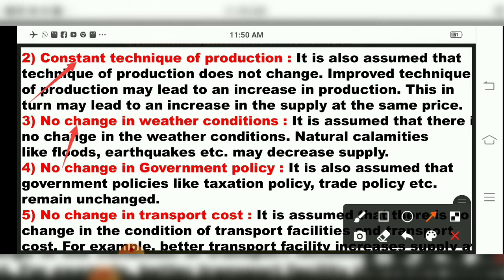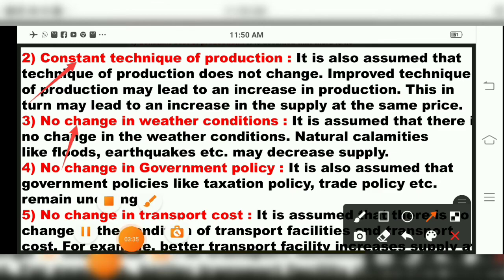If these are constant, then supply will not change and the relationship will be direct with price: higher the price, higher the supply; lower the price, lower the supply. So cost of production, technique of production and weather conditions should not change.